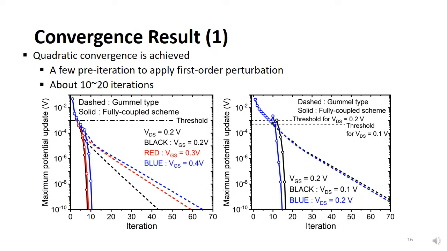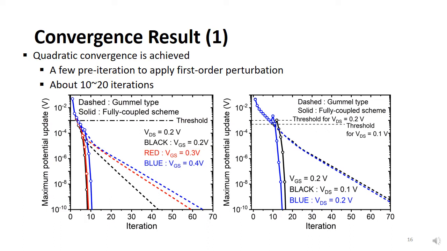Convergence behavior is shown here. The updated electrostatic potential must be small enough to satisfy perturbation theory, and therefore, the proposed coupled method needs several pre-iterations. The coupled method is activated when the updated potential becomes lower than a threshold value, as you can see in the figures below. We have set the value above 1 mV, but if we select a lower value, we can further ensure the convergence of the results.